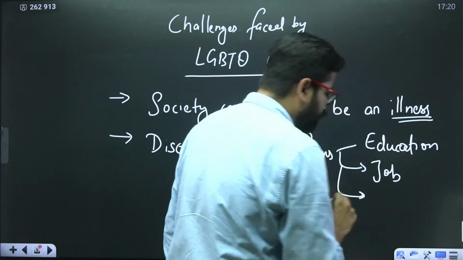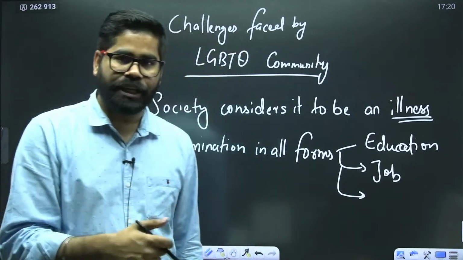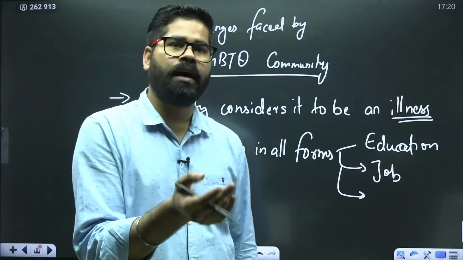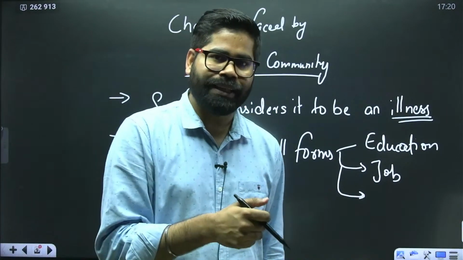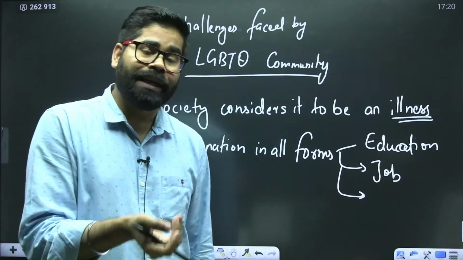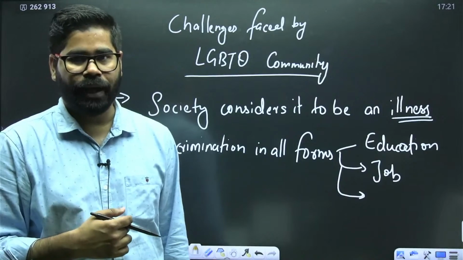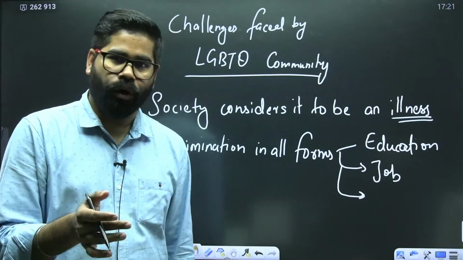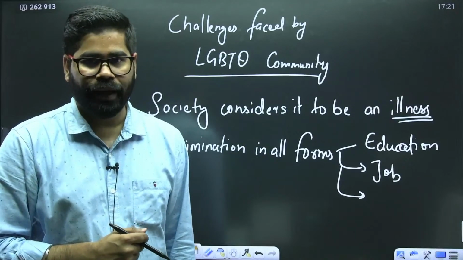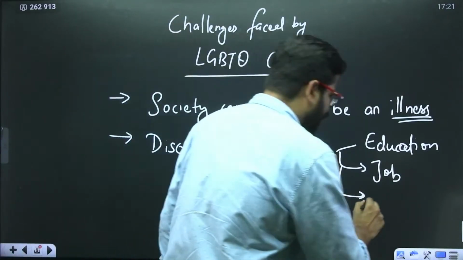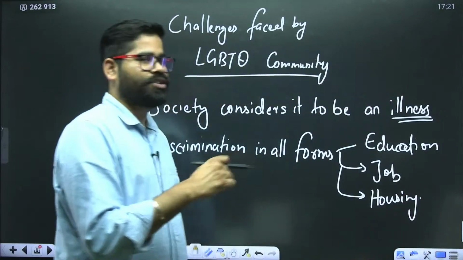Even suppose people from the LGBTQ community are trying to find an apartment for rent, if they identify themselves as transgender, it may become difficult for them to even get an apartment or a flat. So in all these aspects, even societal acceptance of the people is quite low. Education, job, housing, in all these aspects, there is a challenge for the people.